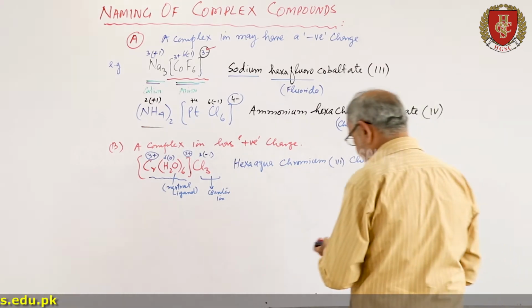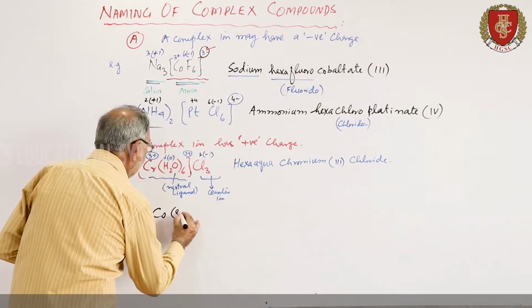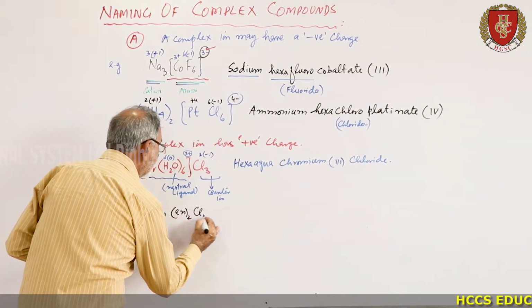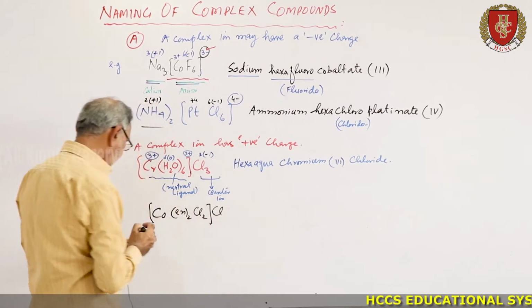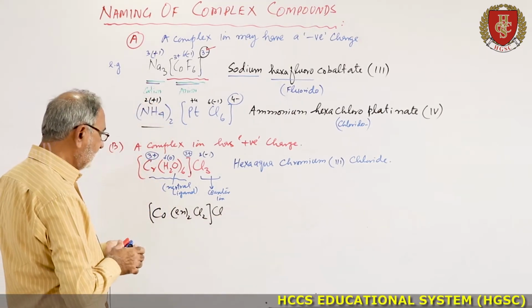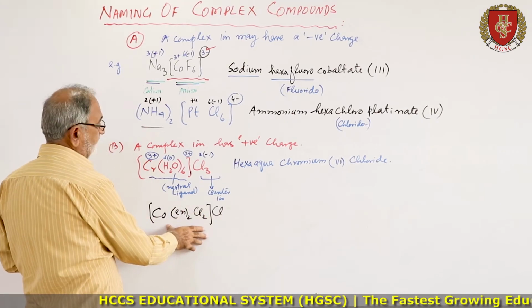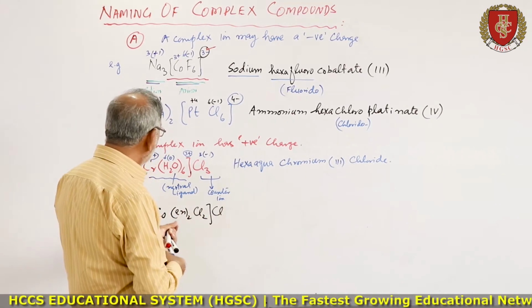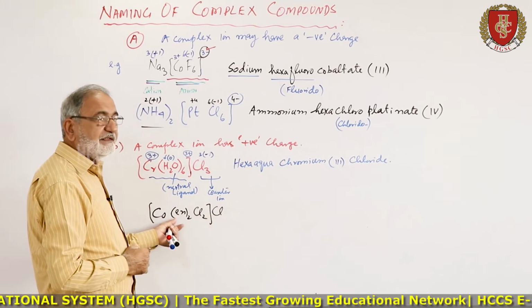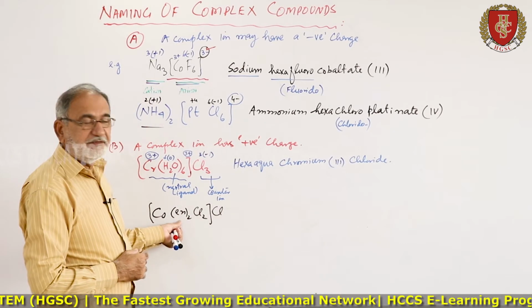Now another compound, you can write en twice, Cl2Cl. Suppose if this is the complex, then here again there is a positive charge. Now this is the ligand ethylene diamine.